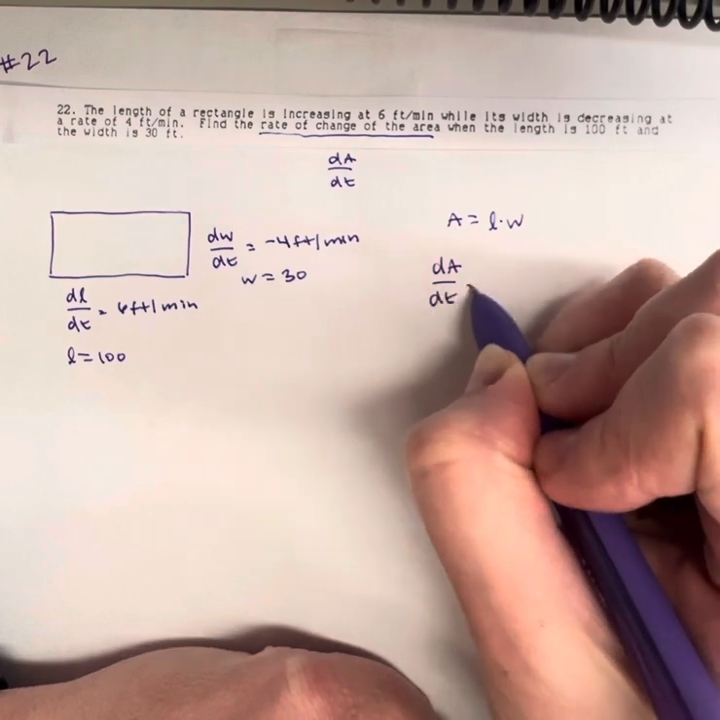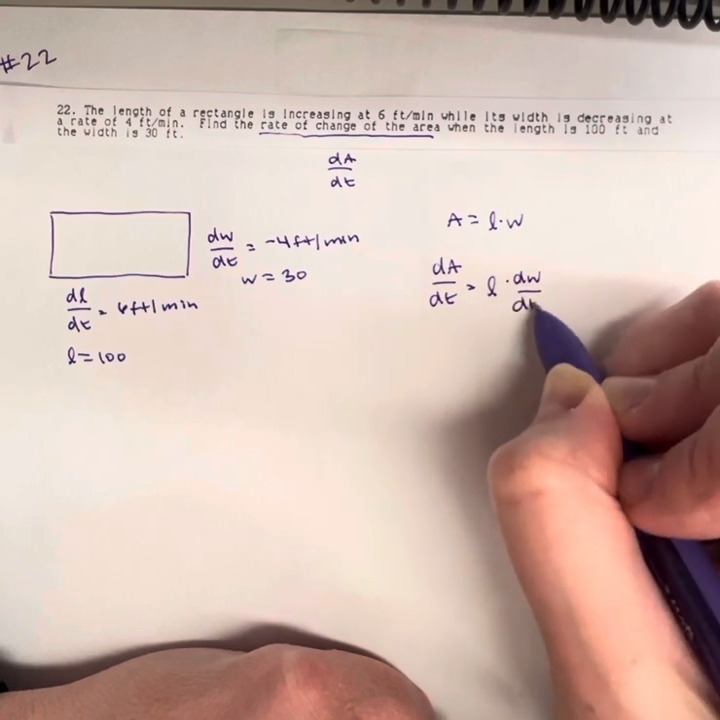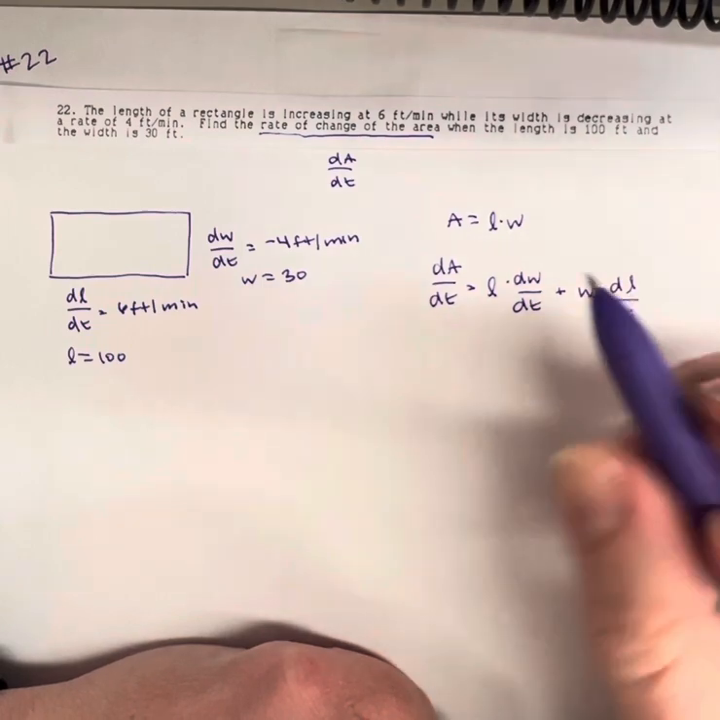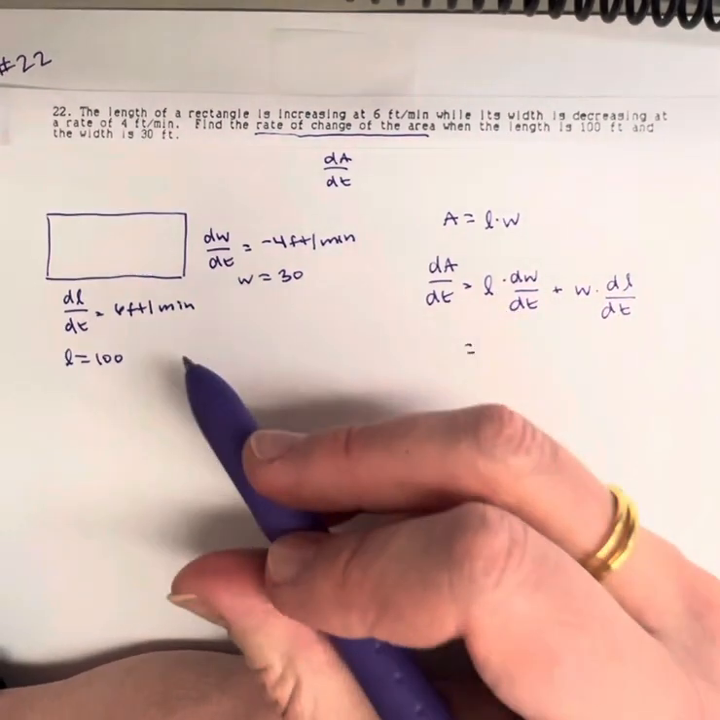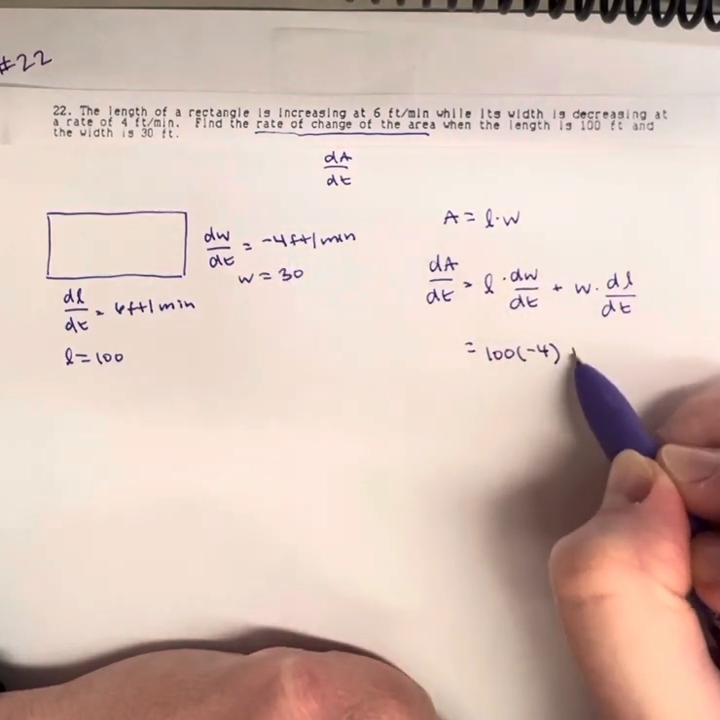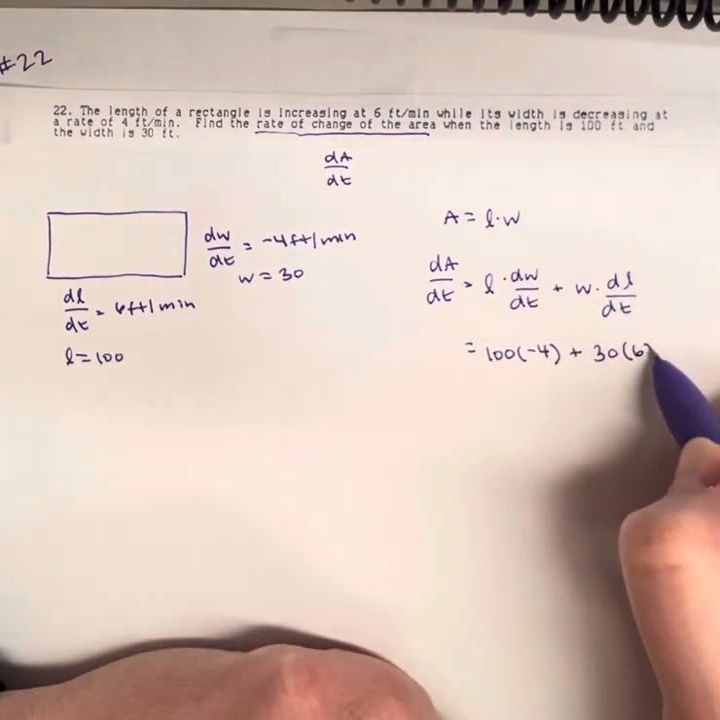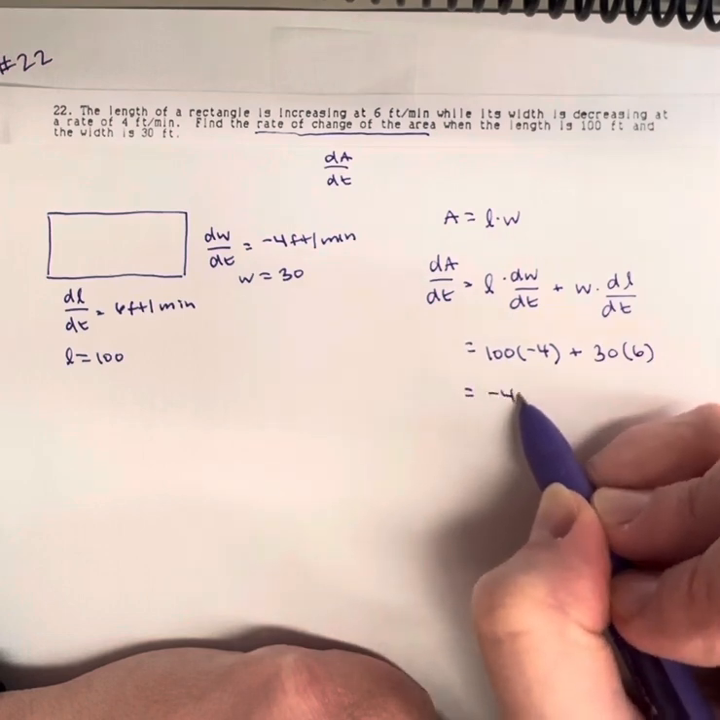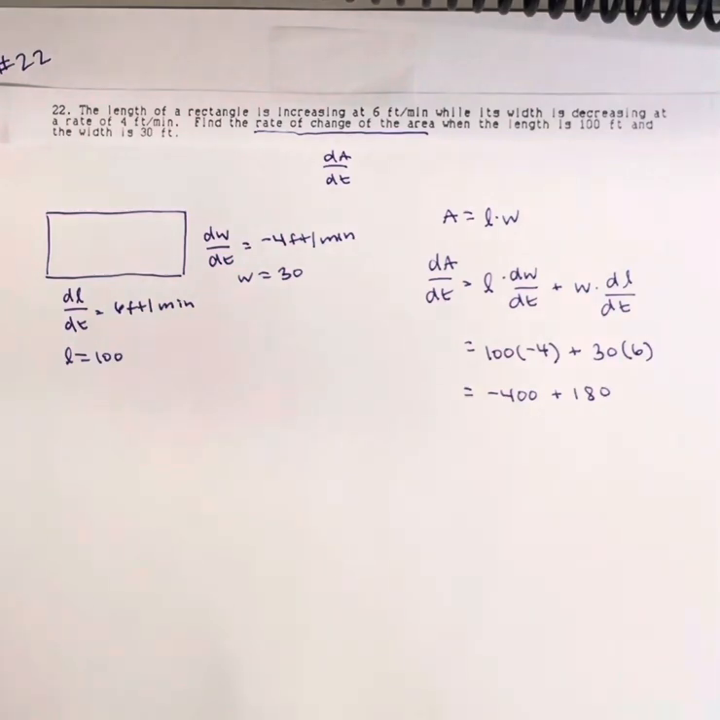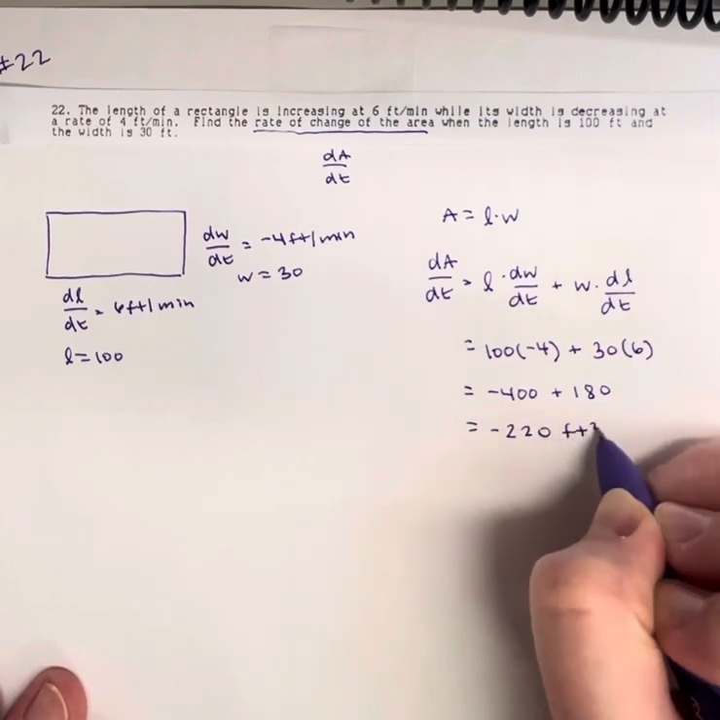So dA/dt equals 1, so L, d2, so dW/dt, plus 2, which is W, d1, dL/dt. So substituting in what I know, L is 100, dW/dt is -4, plus W, which is 30, and dL/dt, which is 6. So I've got -400 plus 180, and I got -220, and this is feet squared per minute.